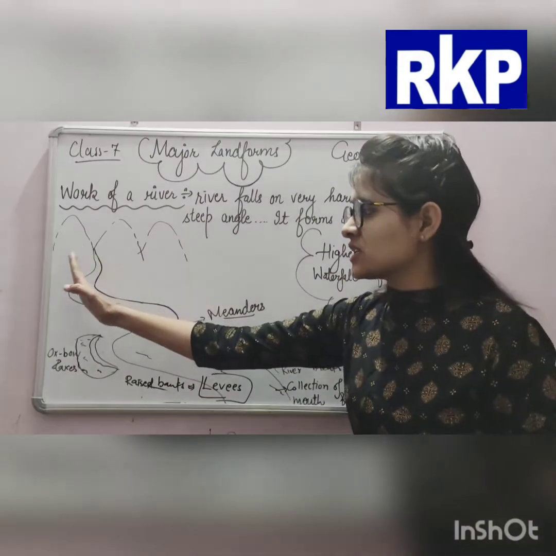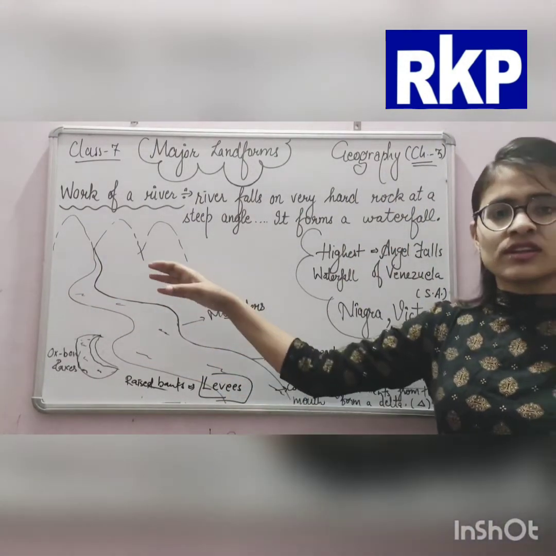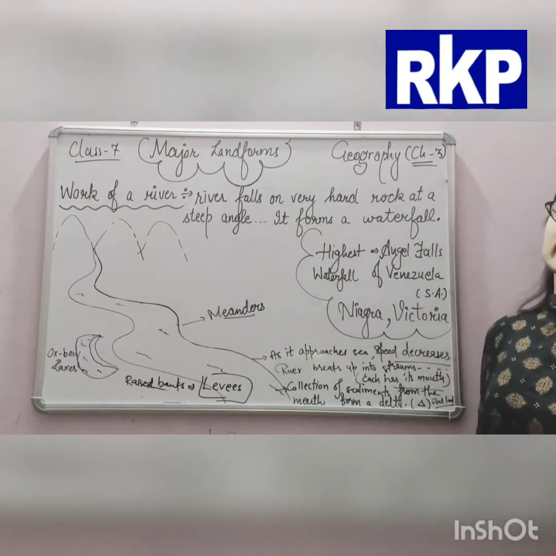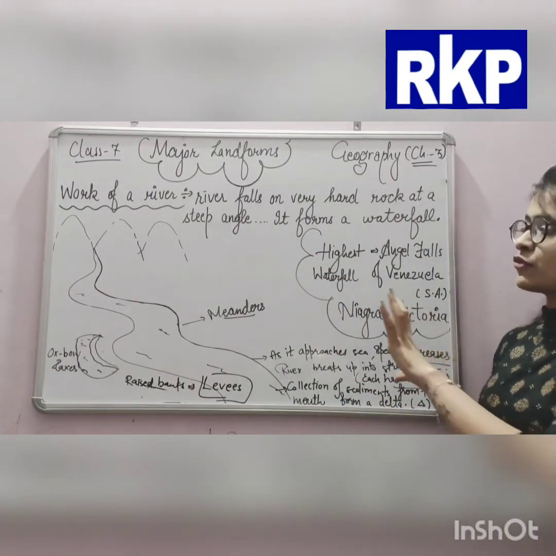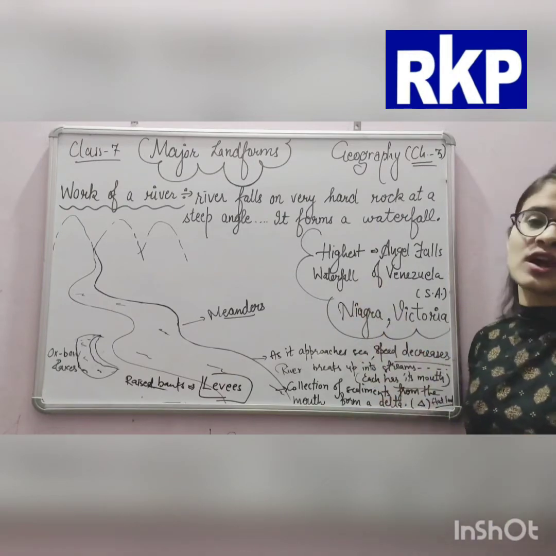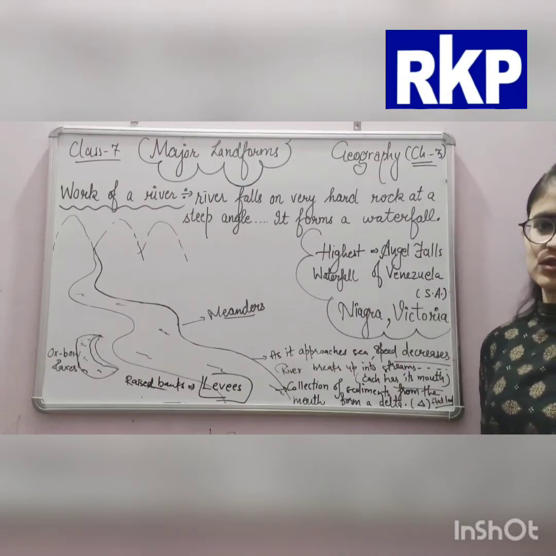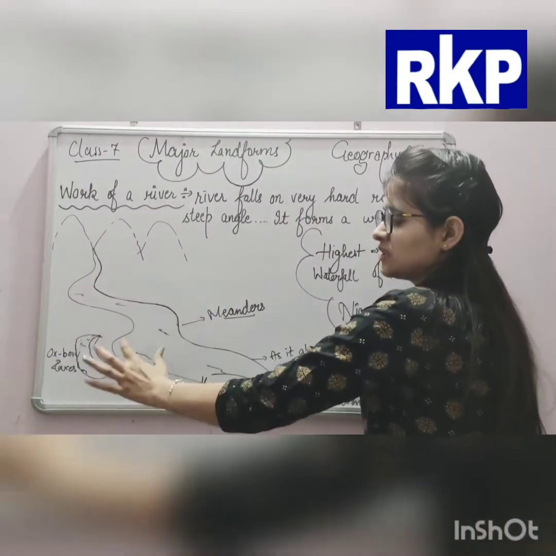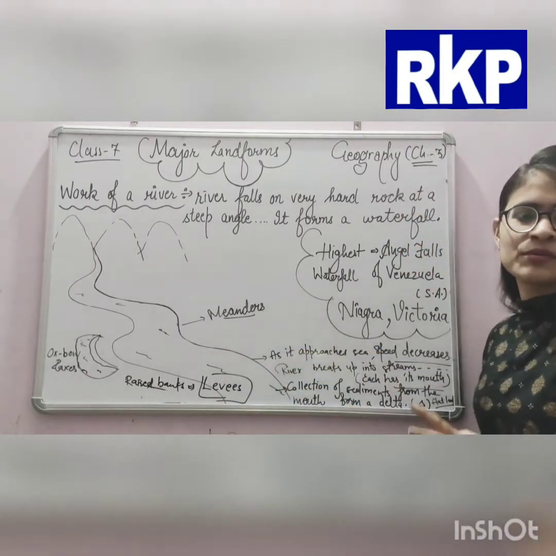It is twisting and turning, twisting and turning. Whenever it enters the plains, it twists and turns and forms large bends, and these are all called meanders. These twists and turns are called meanders. Hope this is clear.